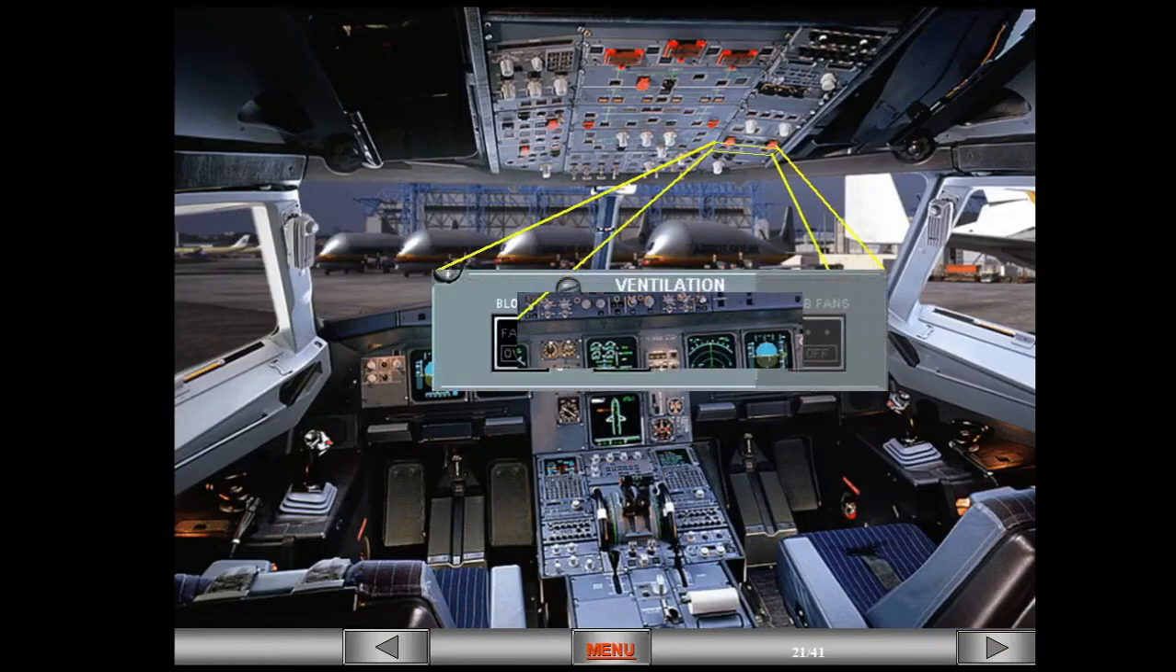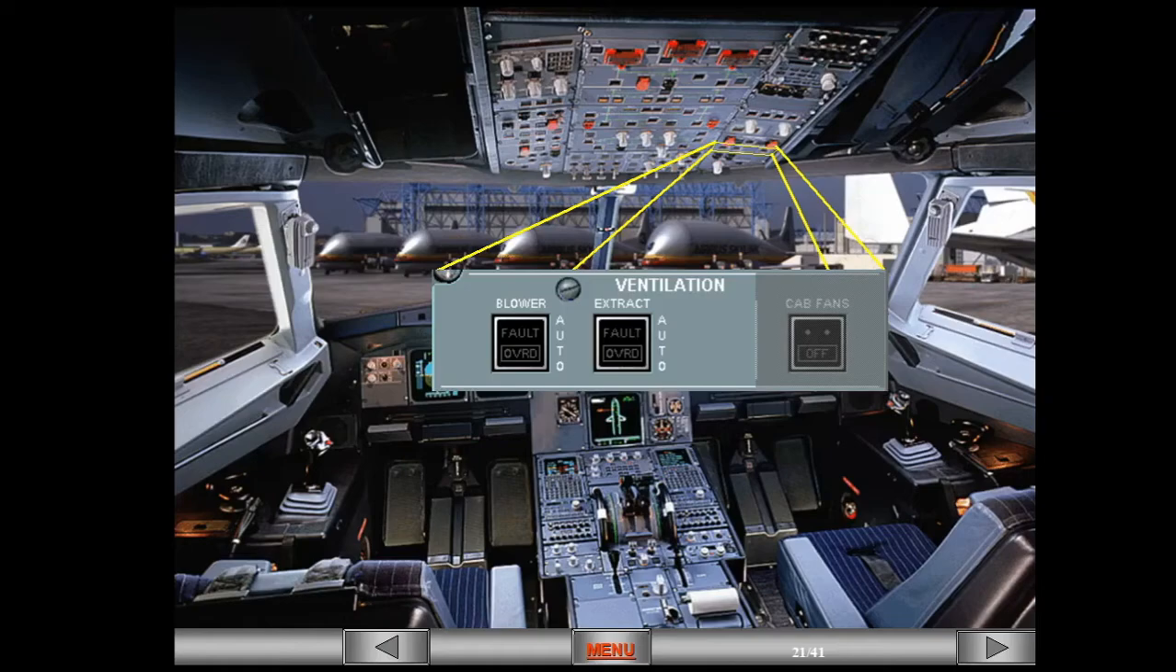On the overhead panel there is a ventilation panel that contains two push buttons associated with the ventilation system. During the pre-flight cockpit scan, you should confirm that these switches are in their lights-out position. The avionics ventilation system will then operate automatically and require no pilot input.